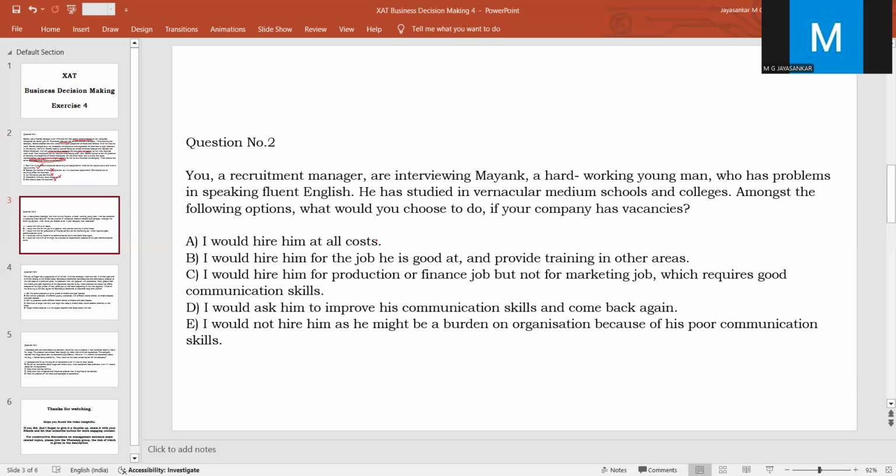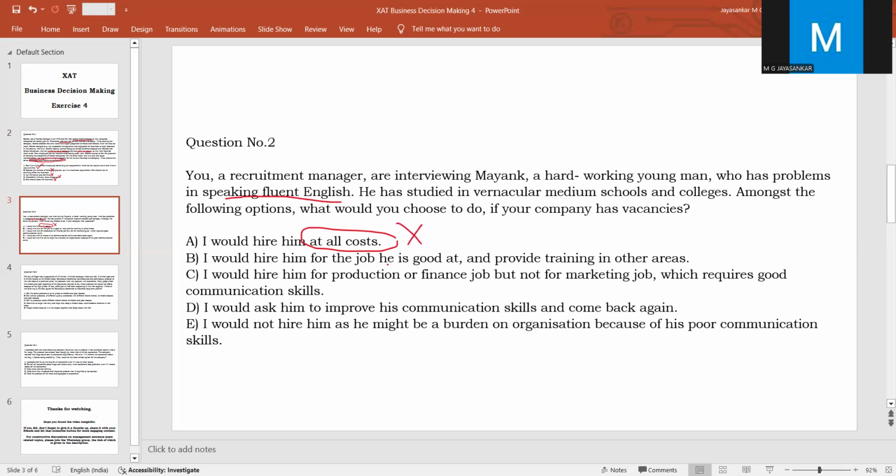This seems like a good answer, but at all cost means you are going to ignore the problem he is having. This is not a really good decision because this is definitely needed in an organization. That is why this recruitment manager is finding this as a drawback. So that is why hiring him at all costs may not be a good decision. So we will not consider it.